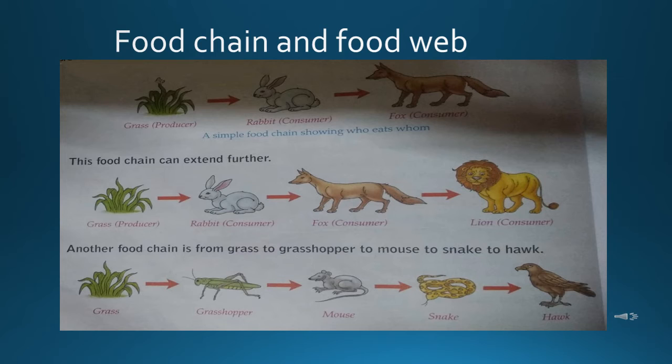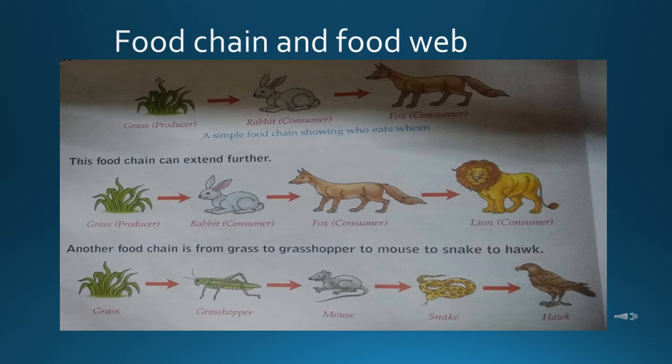So here the first one in the food chain is grass, that is the producer. This grass is consumed by the consumer, that is rabbit, and again the consumer is consumed by the next consumer, that is the simple food chain.